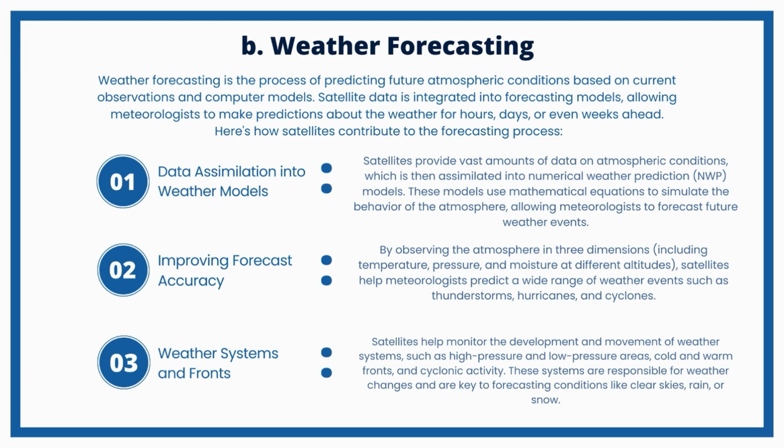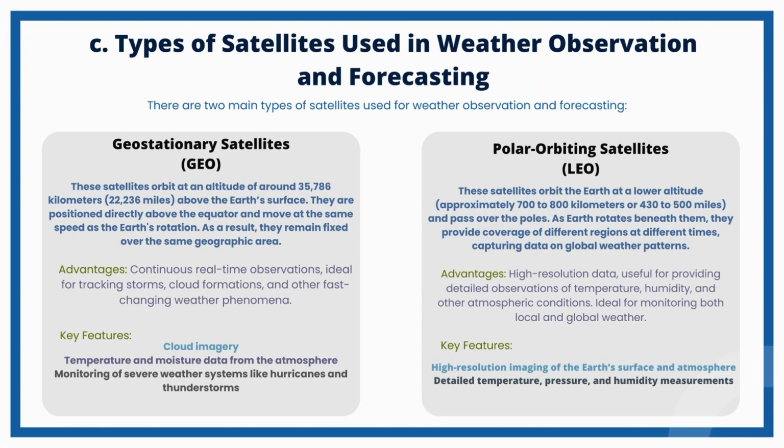2. Improving forecast accuracy. By observing the atmosphere in 3 dimensions, including temperature, pressure, and moisture at different altitudes, satellites help meteorologists predict a wide range of weather events such as thunderstorms, hurricanes, and cyclones. 3. Weather systems and fronts. Satellites help monitor the development and movement of weather systems, such as high-pressure and low-pressure areas, cold and warm fronts, and cyclonic activity. These systems are responsible for weather changes and are key to forecasting conditions like clear skies, rain, or snow.